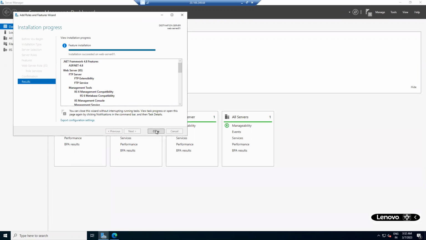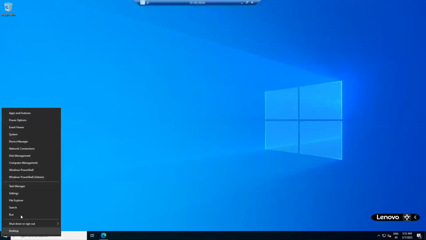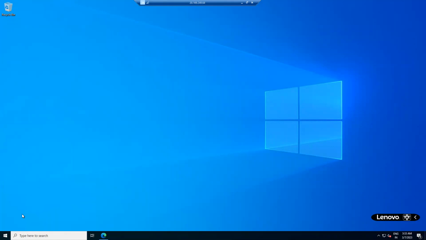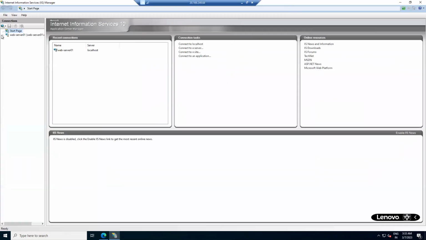See, the installation is successful. Now close it. Open IIS. To open IIS, what was the shortcut? inetmgr. Open the Run command, just type inetmgr, hit enter. See, this is the IIS web server. Now expand it.